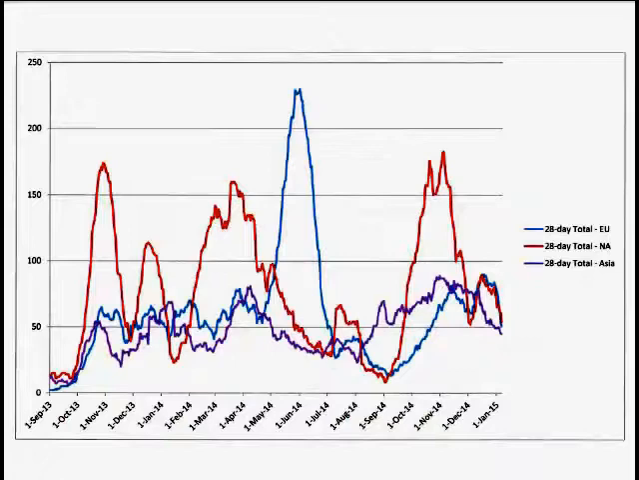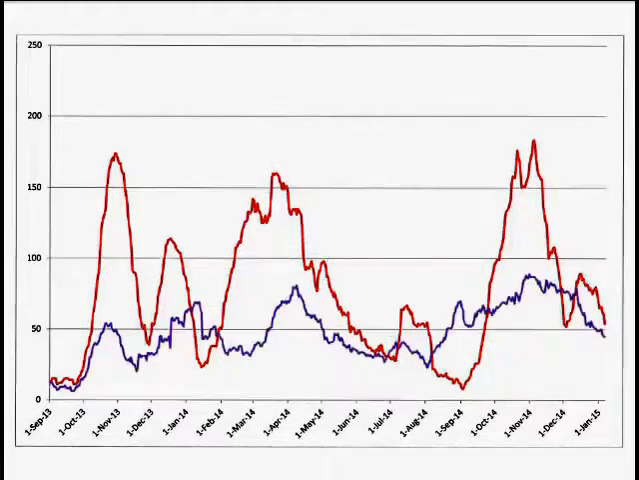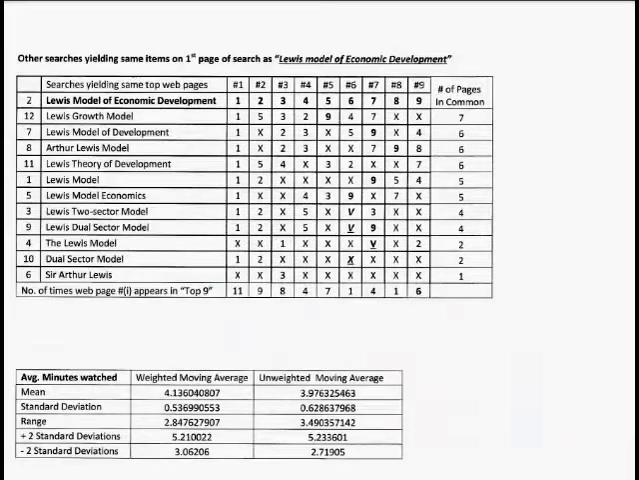The next chart shows 3 regions of the world: Europe, North America, and Asia. We're going to do some analysis with these data. Here is US against Europe. Here is US against Asia. And here is Asia against Europe. The next chart looks at the top 12 search terms.